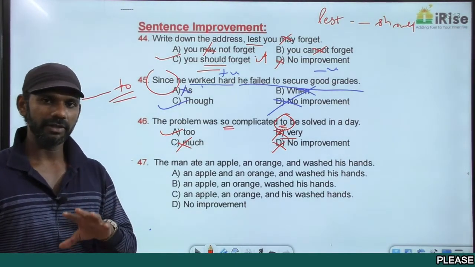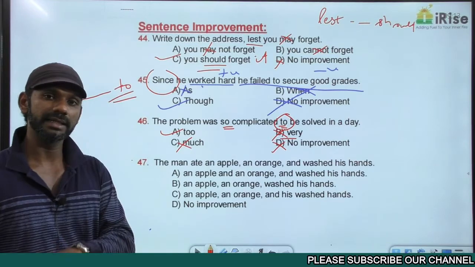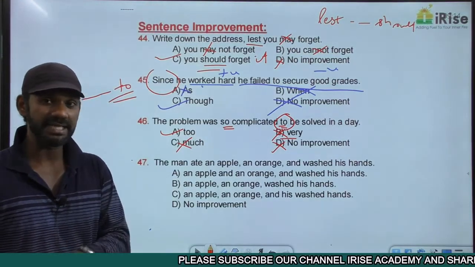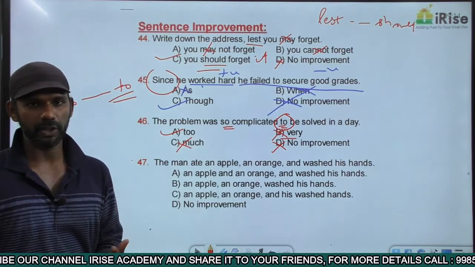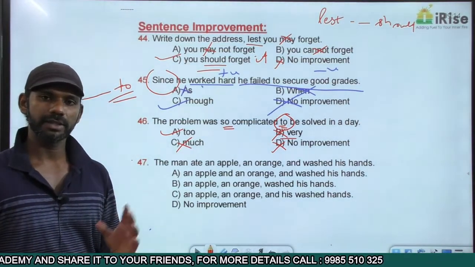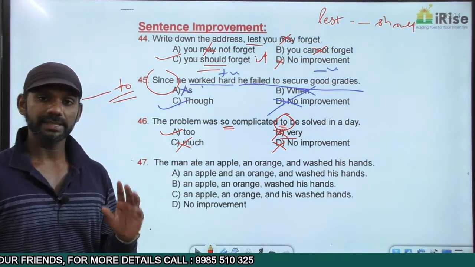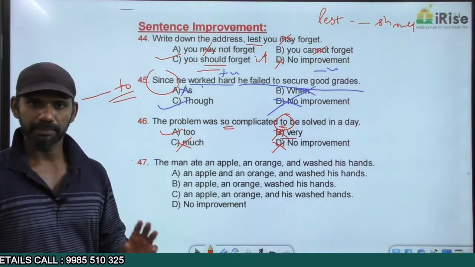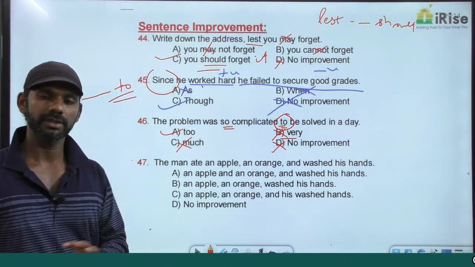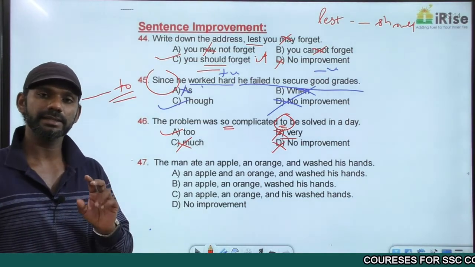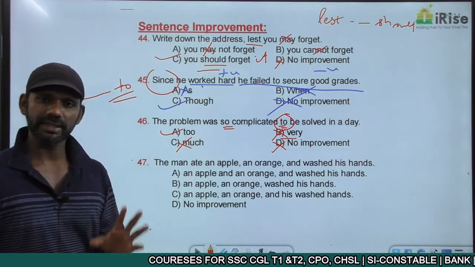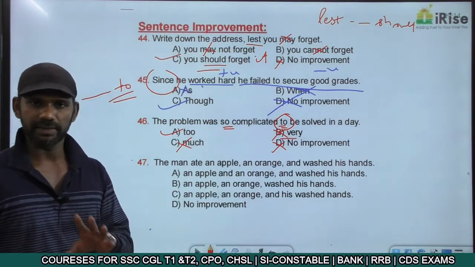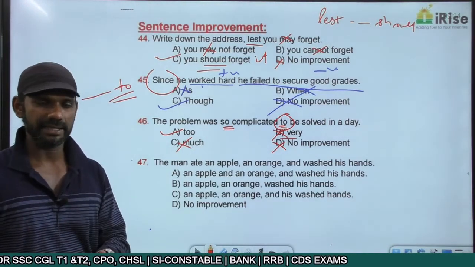The second entity and the third entity must get connected by and. If I say I bought a pen, I bought a pencil, I bought a book, it must be I have bought a pen, a pencil and a book. So three entities means the second entity and the third entity must get connected by and. If there are more than three entities, the last two entities every time must get connected by and.